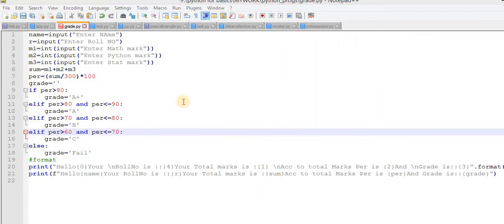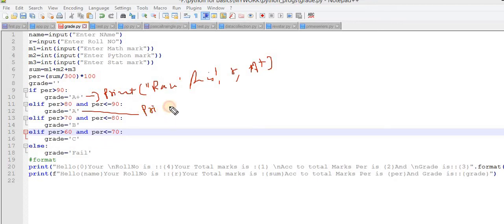So to proceed further, what will you do now? Okay, Vishal sir, I think you made this mistake. You used over here print Ravi, roll number is roll number and A plus grade. Here again, Ajay sir, you did the same thing, I suppose.